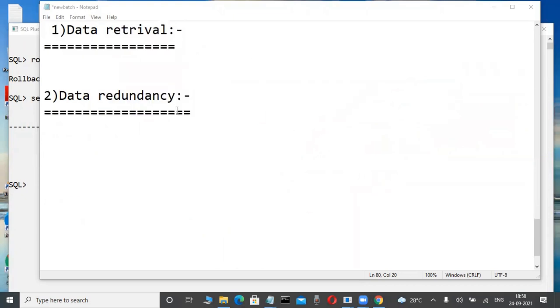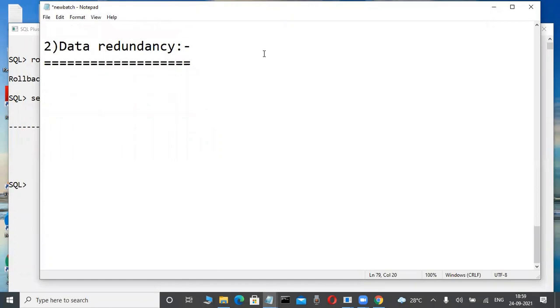Data redundancy. Why redundancy? I will tell you. First, redundancy really means duplicate data. Duplicate data is not the biggest problem; some other problem is there, and why that problem occurs, I will tell you. Suppose, for example, now observe slowly here. I am a flat file programmer, not a database programmer. Observe it here. I am a flat file programmer.